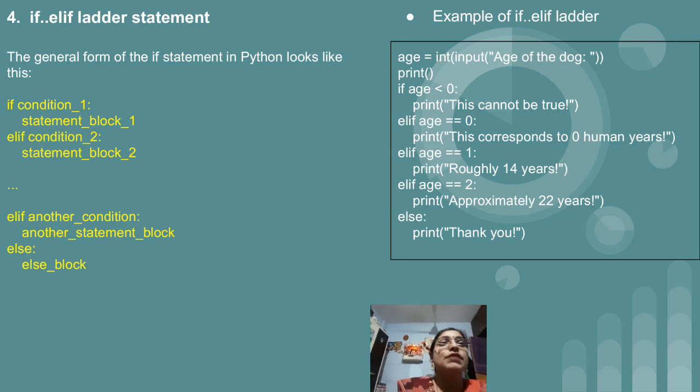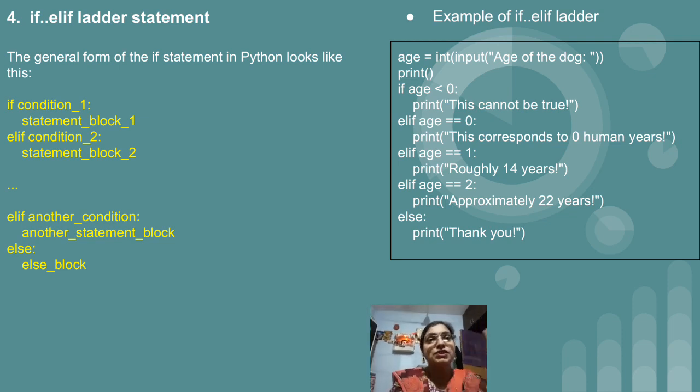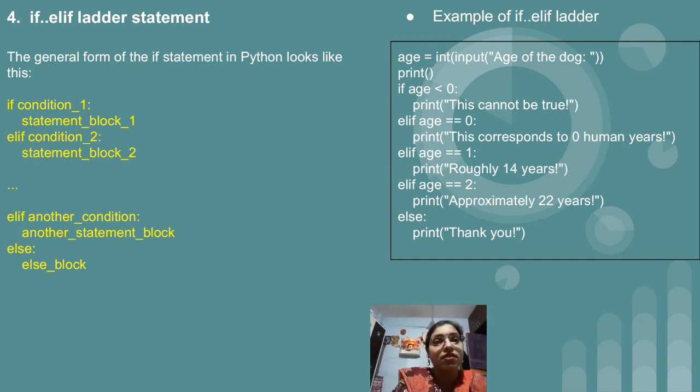So this is your if elif statement. So this much is there in today's lecture. And normally in case of the C++ language, we had one more conditional statement, that is the switch statement. Now in case of Python, we don't have a switch statement. We can make use of any for statement for writing multiple conditions or whatever the requirement.